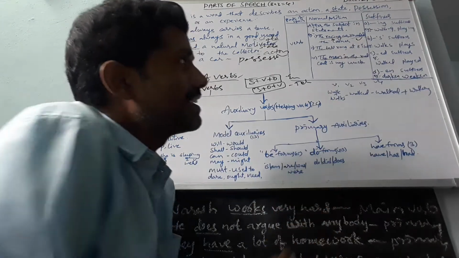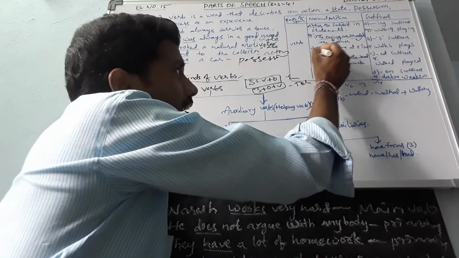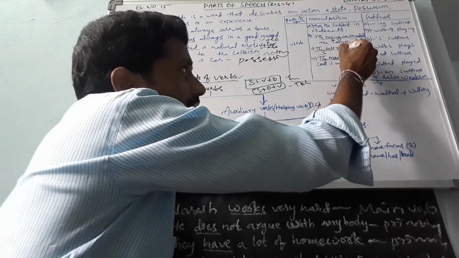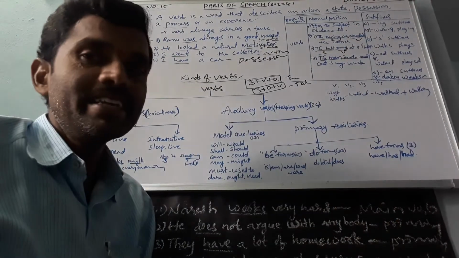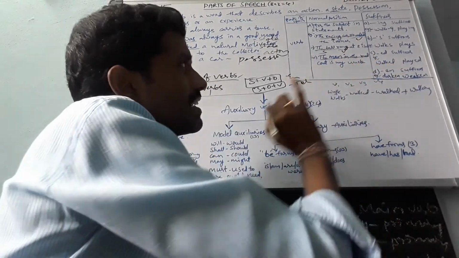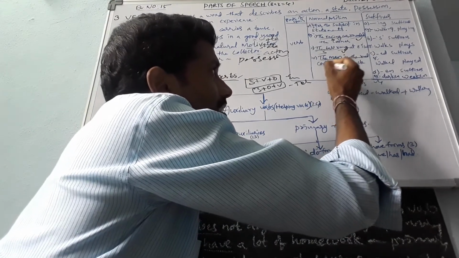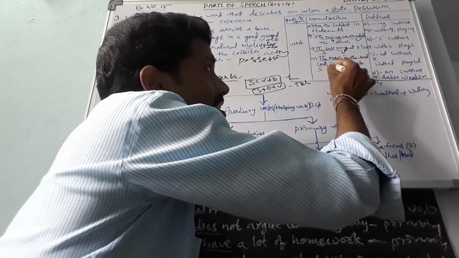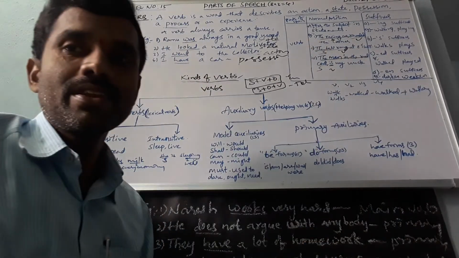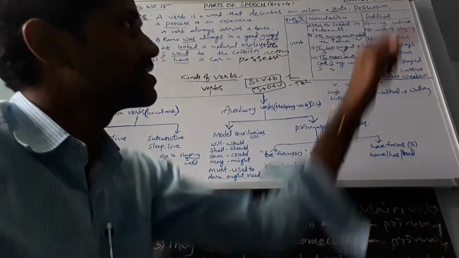Next, the bell rang at 8 o'clock. Here, the bell is the subject. Rang is the verb. Okay. Next, the man in the red coat is my uncle. Here, the man in the red coat is the subject. Is is the verb. Okay.